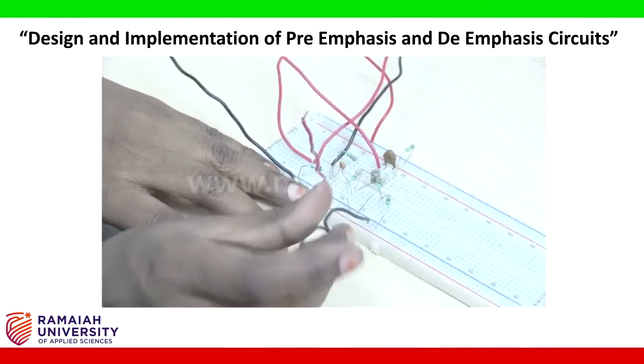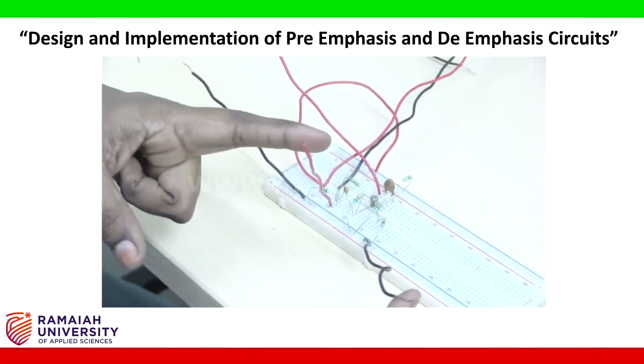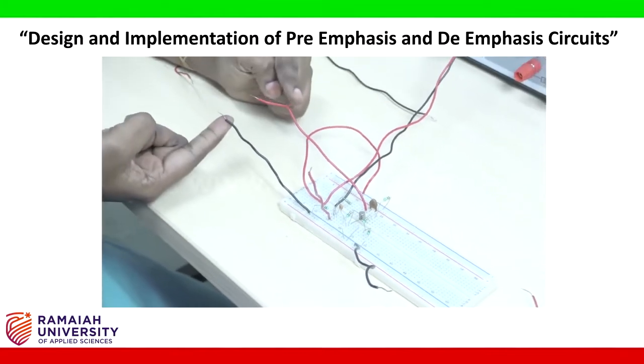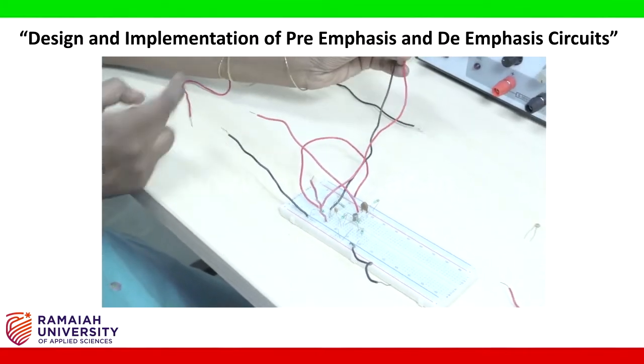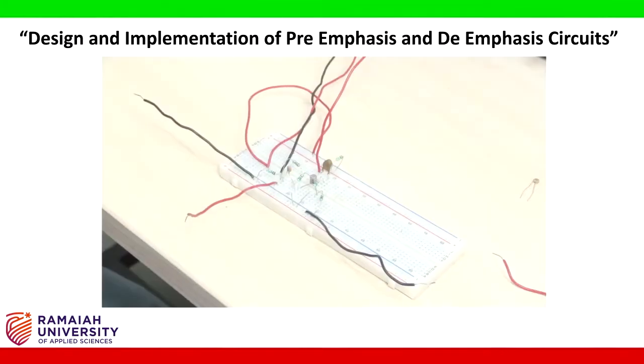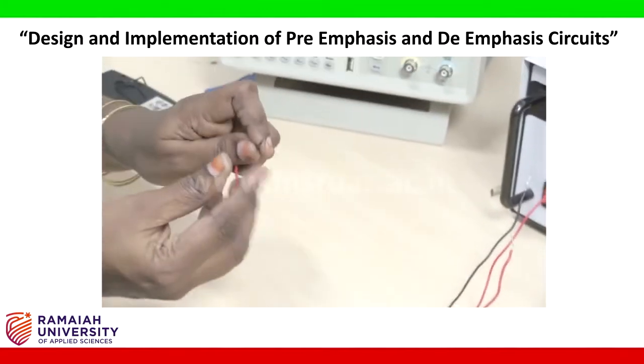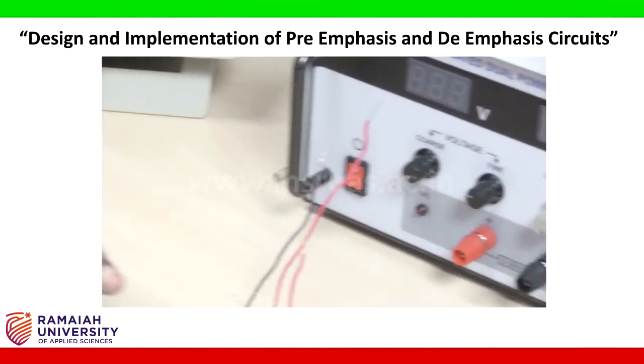And leave this for ground connection. So these are output terminals, this is input terminal, and these two are for connecting the DIB. Now take connecting wires. First we will connect the DC supply.